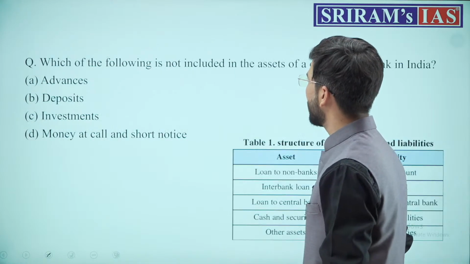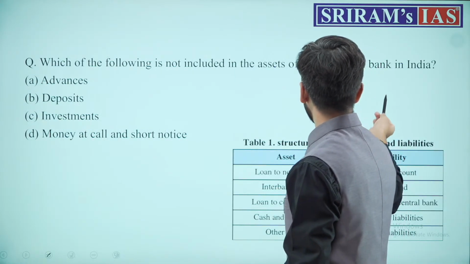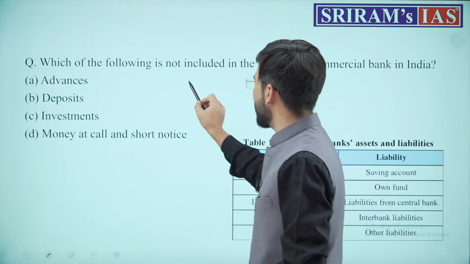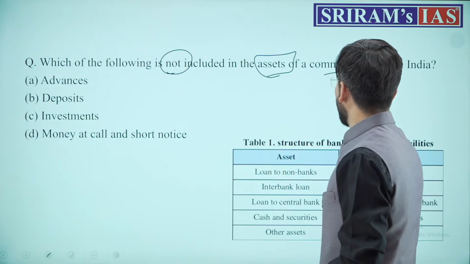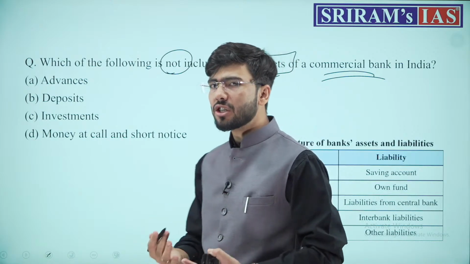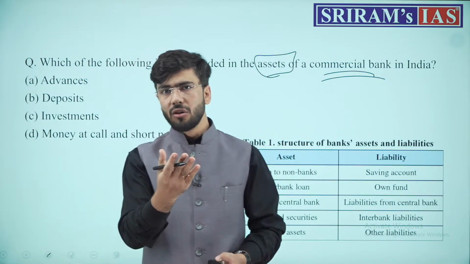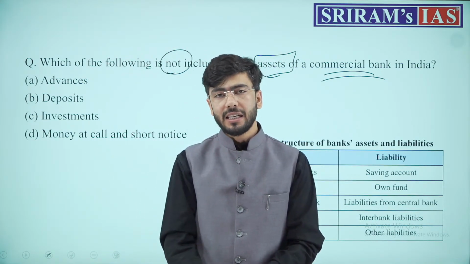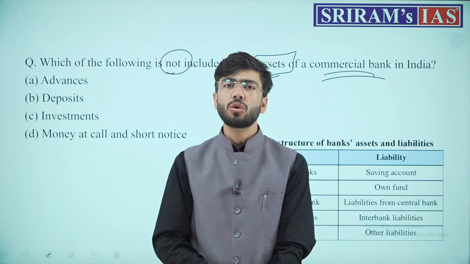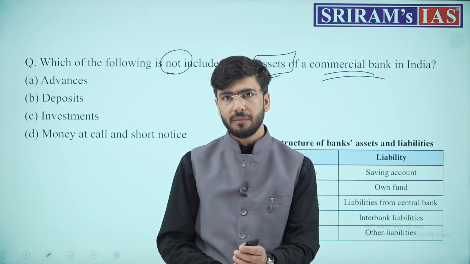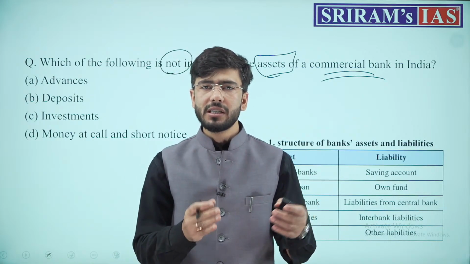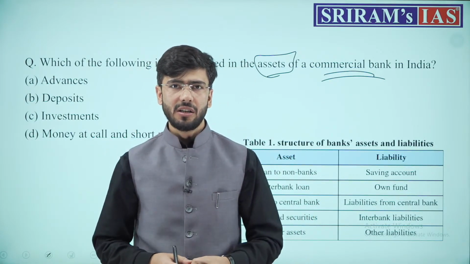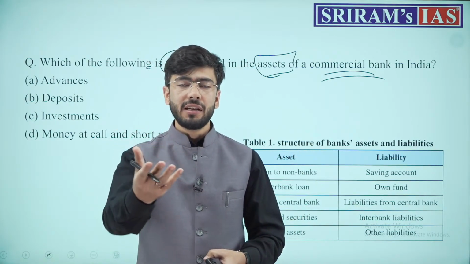Next question talks about the commercial banks. It says, which of the following is not included in the assets of a commercial bank. So why should we understand the assets of a commercial bank? As I said earlier also, the banks earn their profit through assets. Second, what are these assets? These assets are basically investments. How do they create these assets? Do they have these assets and then they invest them?